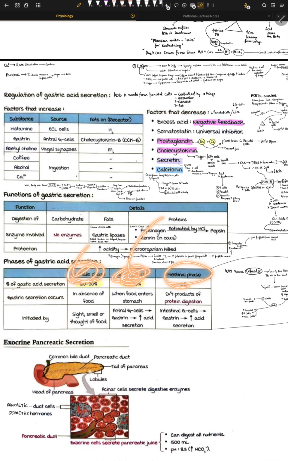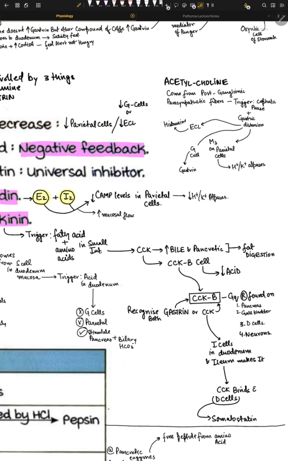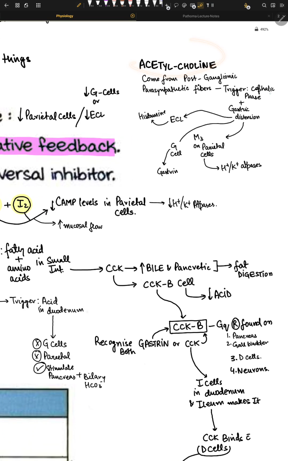And intestinal is that, okay, there is some food in the duodenum, let's try to digest a little bit of protein. So that's the idea of the intestinal phase. So this cephalic phase is actually controlled by acetylcholine. Okay, so acetylcholine goes and triggers the cephalic phase, right? And it leads to acid secretion.